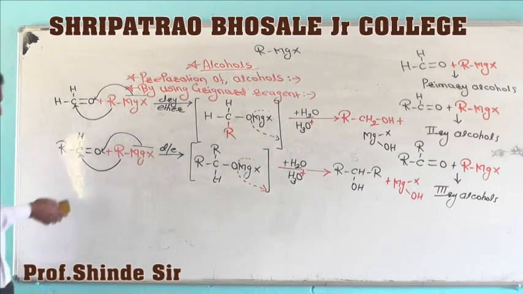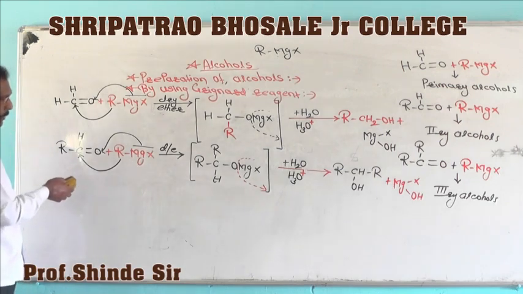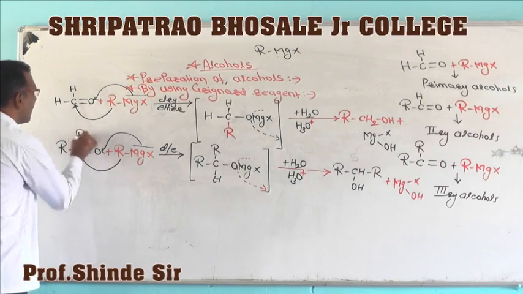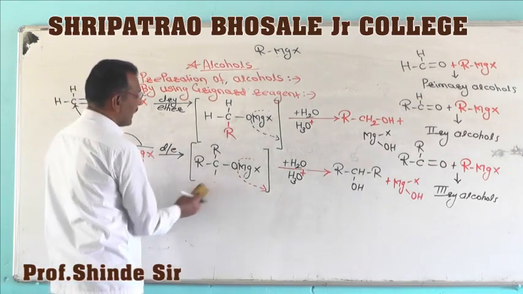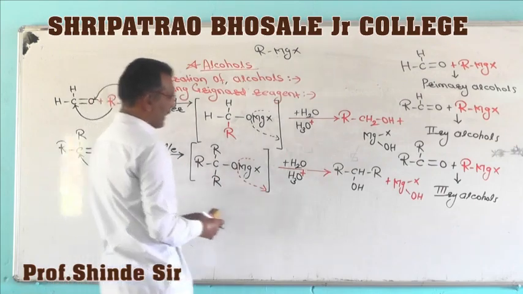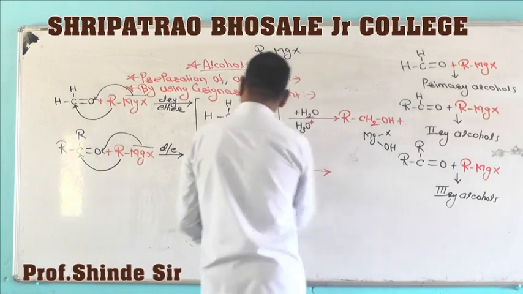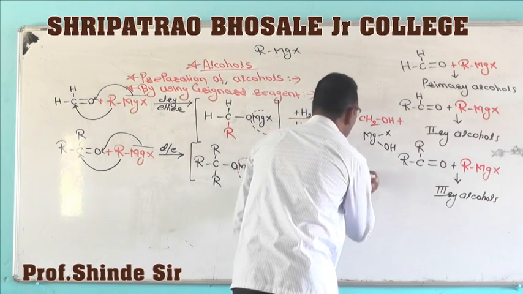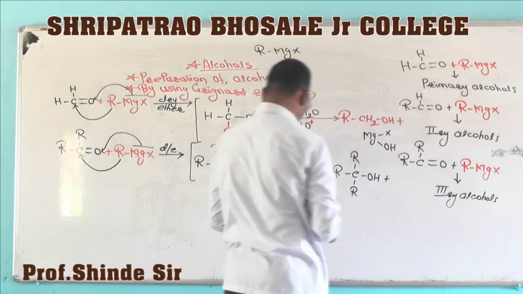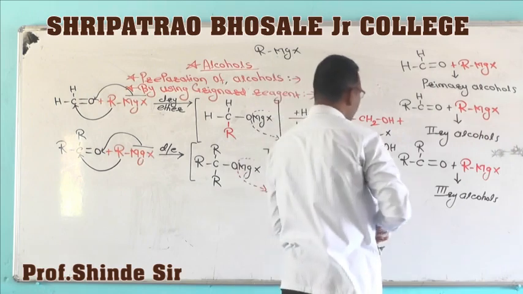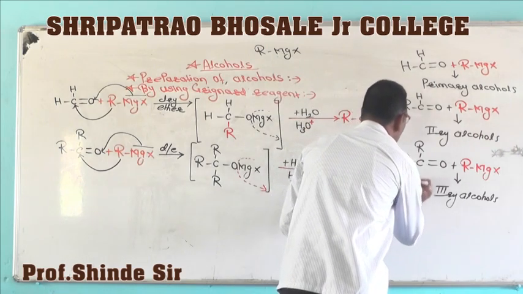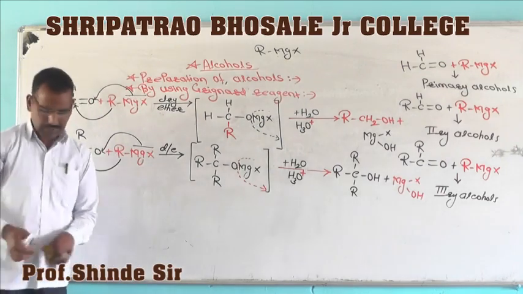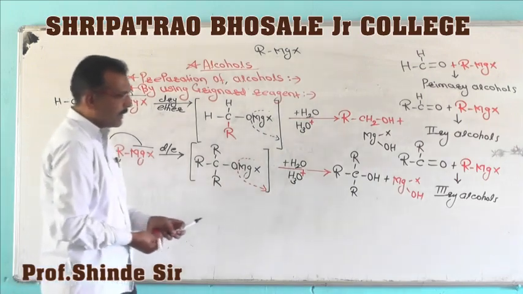Now in case of tertiary alcohol preparations, I will show directly, we have to take ketones. Ketones on treating with Grignard reagent again form the intermediate magnesium complex, and this intermediate magnesium complex is further acid hydrolyzed, and so tertiary alcohol is formed, plus again the byproduct magnesium hydroxy halide. So ketones on treating with Grignard reagent form tertiary alcohol.